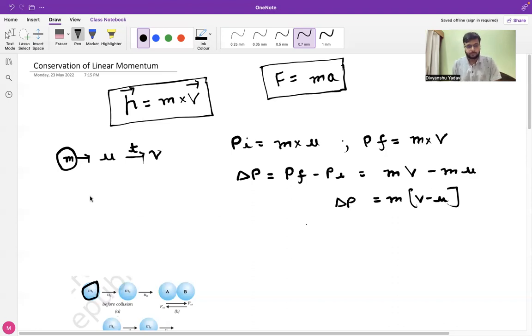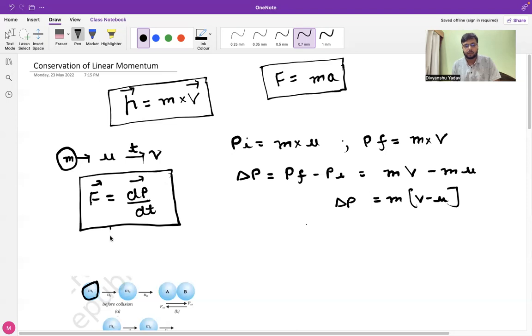Now, from Newton's second law, we know that the rate of change of momentum is directly proportional to the force applied, and the change in momentum takes place in the direction of the applied force. So this equation is just an illustration of Newton's second law.